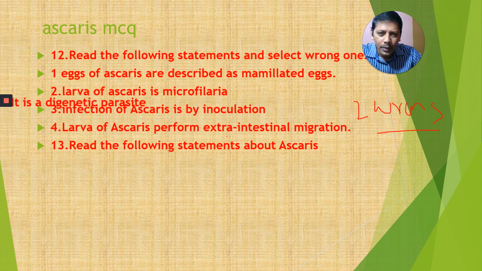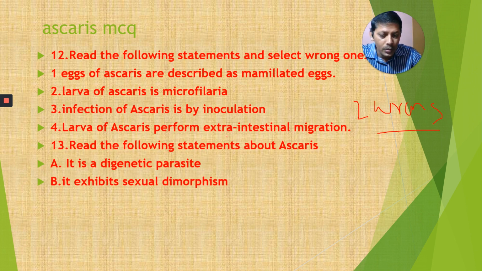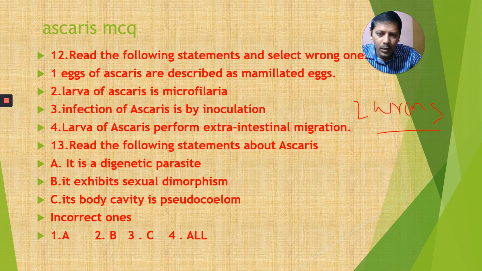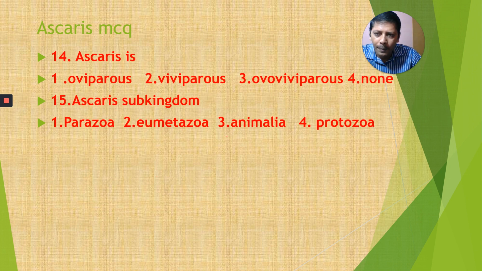Let's read the following statements about Ascaris. It is a digenetic parasite. It exhibits sexual dimorphism. Its body cavity is pseudocoelom. Incorrect ones: A, B, C, all. What are the incorrect ones? Ascaris is oviparous, viviparous, ovoviviparous, and none. And Ascaris belongs to the subkingdom Parazoa, Eumetazoa, Animalia, and Protozoa. What are the correct answers?